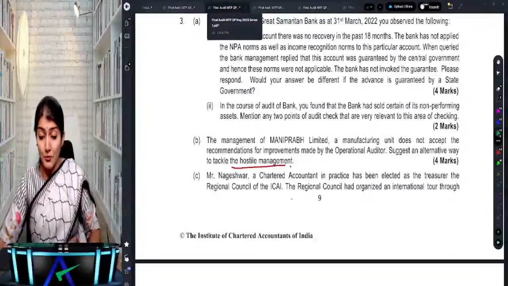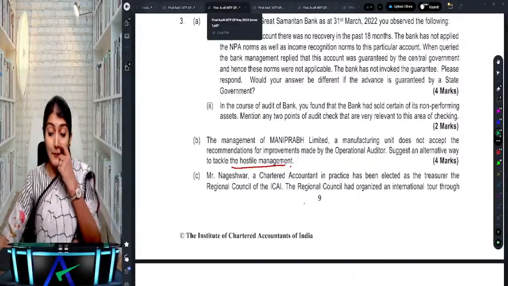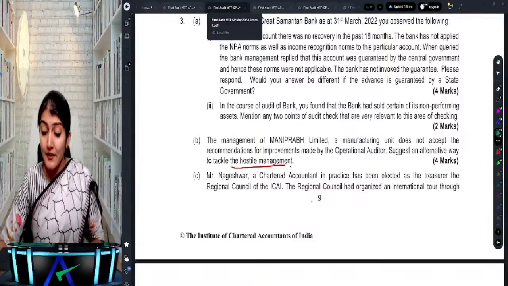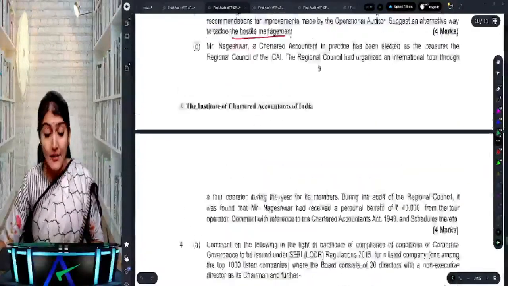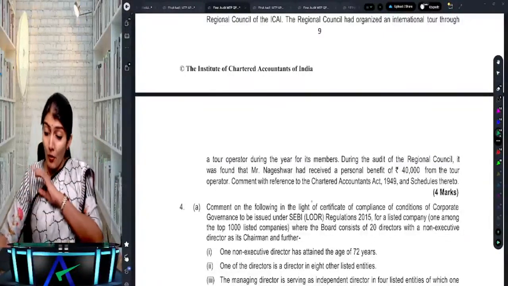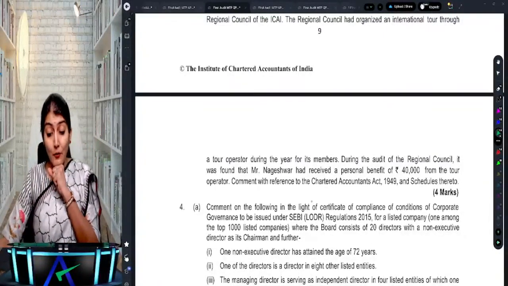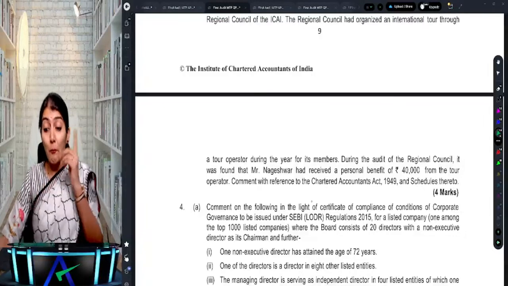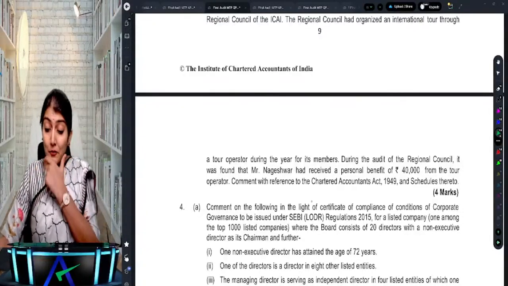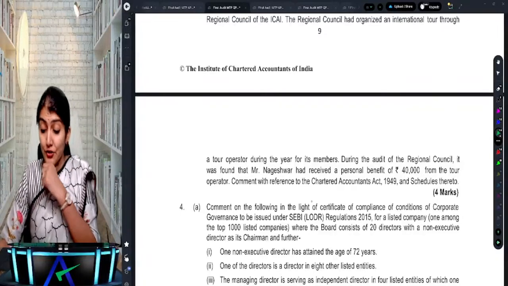Okay. Nageshwar, a chartered accountant in practice, has been elected as the treasurer of the regional council of the ICAI. The regional council had organized an international tour through a tour operator during the year for its members. During the audit of the regional council, it was found that Nageshwar had received a personal benefit of 40,000 from the tour operator. Comment with reference to the Chartered Accountants Act and schedules thereto.